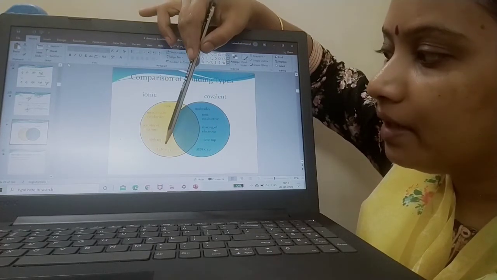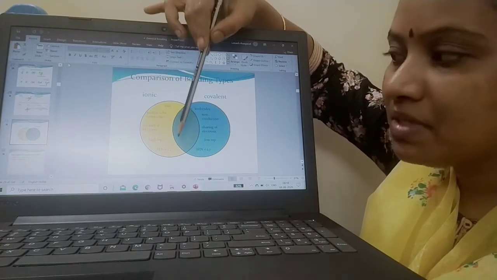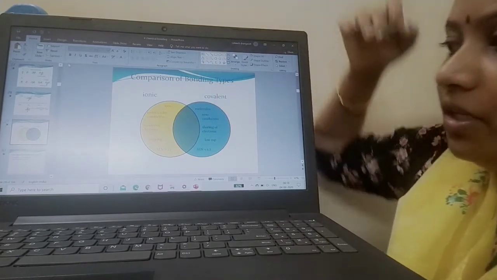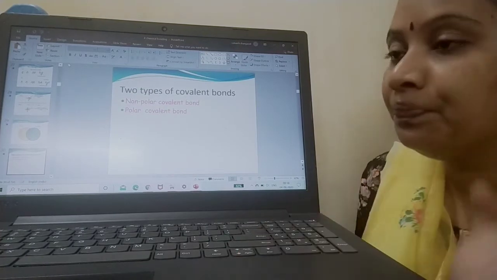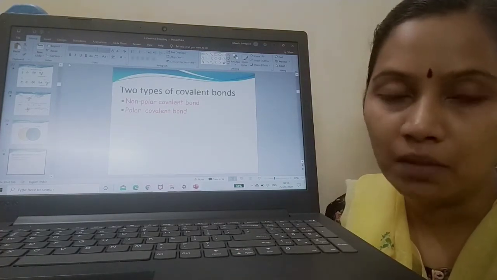Regarding electronegativity, an ionic bond will be formed between atoms whose electronegativities differ much, but for a covalent bond the difference should be small. It should be similar between two atoms. So we have seen about ionic bond and we have seen about covalent bond.